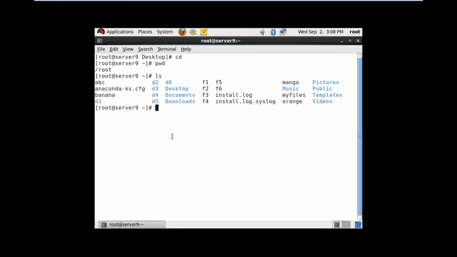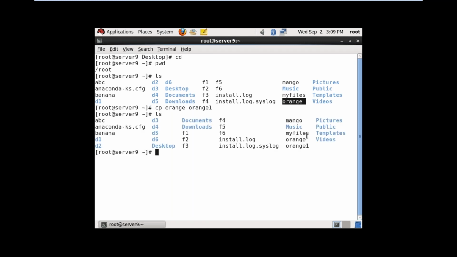Now I want to copy a file. For example, I am copying the file with cp, file name orange. See, the orange file is here. I want to make another copy, orange1. Now ls. It shows the new copy, file name orange1. So here you can make a copy, and from here onwards you can copy into other locations also.